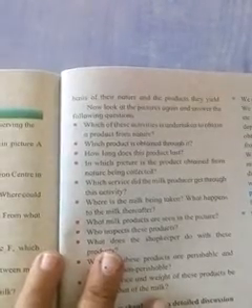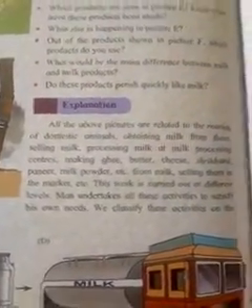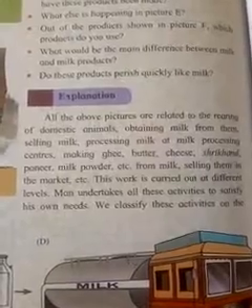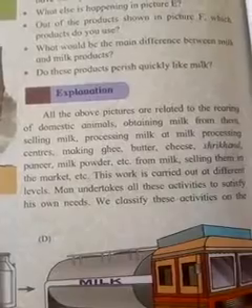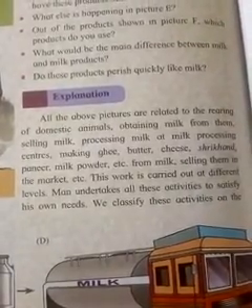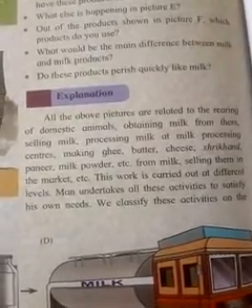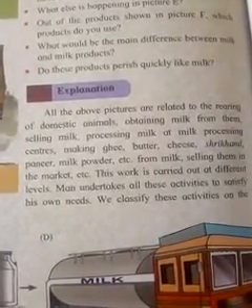Now look at the pictures again and answer the following questions. That means all the above pictures, this picture and this picture. In these pictures, rearing of domestic animals, rearing means संगोपन किंवा आपण पाळणे म्हणतो की नाही. Obtaining milk from these animals, selling milk, milk processing centers, making ghee, butter, cheese, Srikhand, paneer, milk powder, etc. from the milk, selling them to the market.